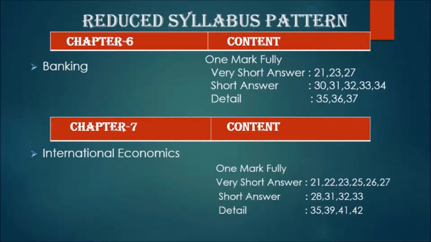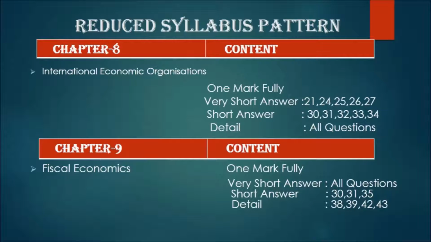Next, we move on to chapter 7, International Economics. Very short answer: 21, 22, 23, 25, 26, 27. Short answer: 28, 31, 32, 33, and detail: 35, 39, 41, 42.